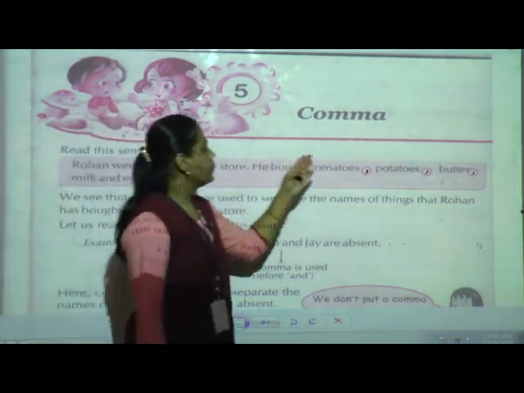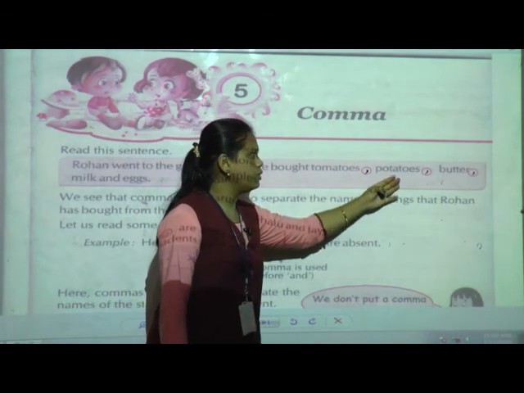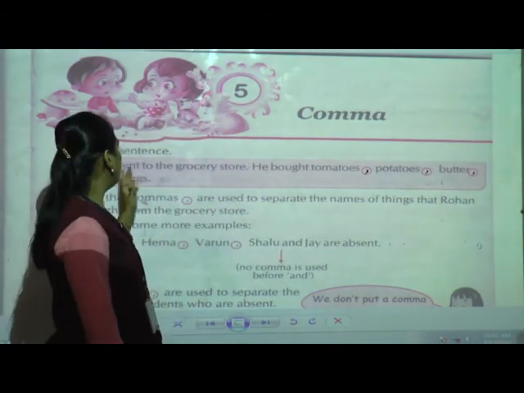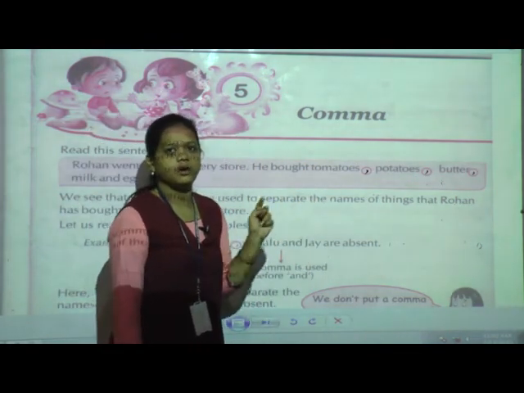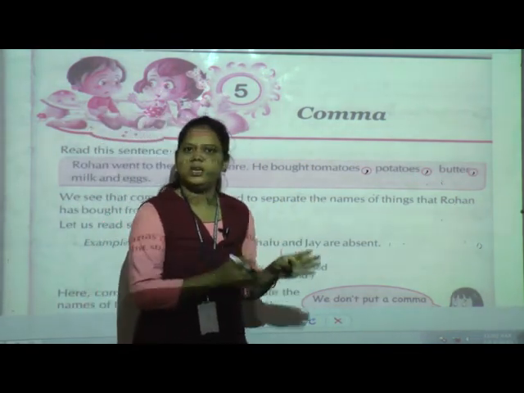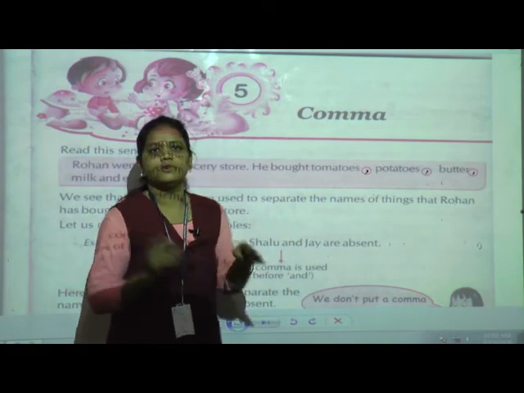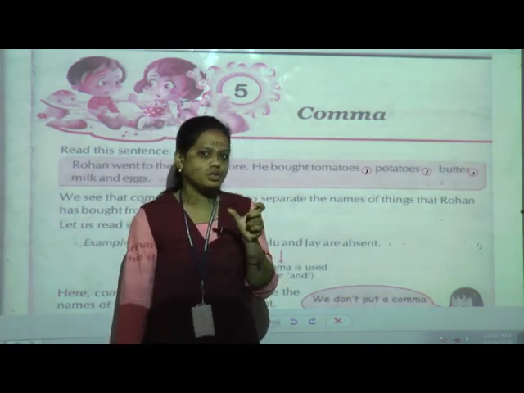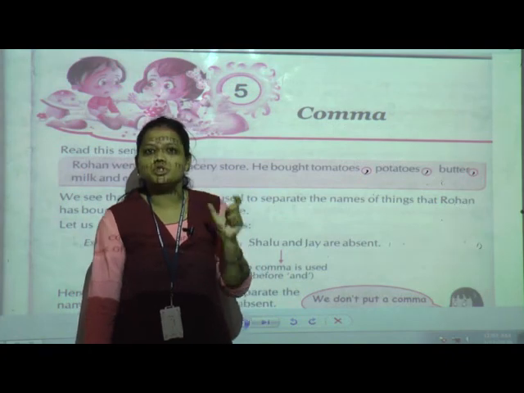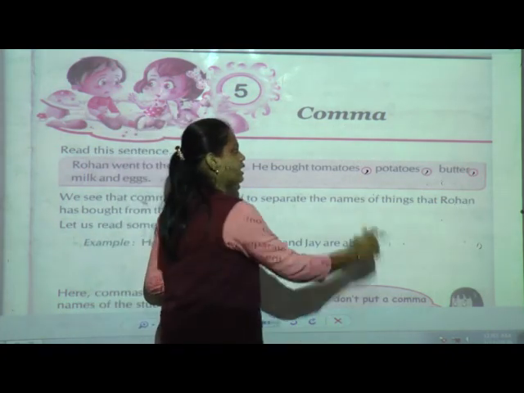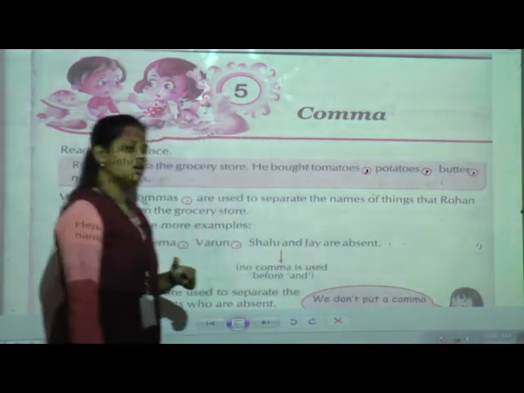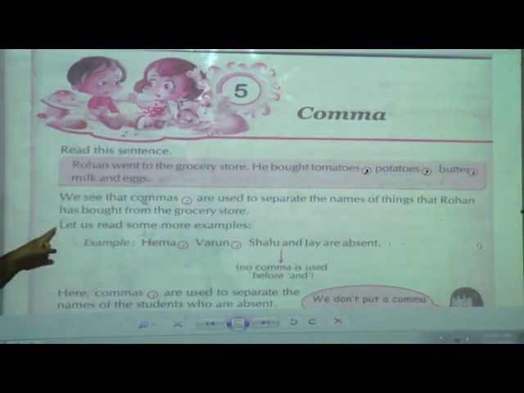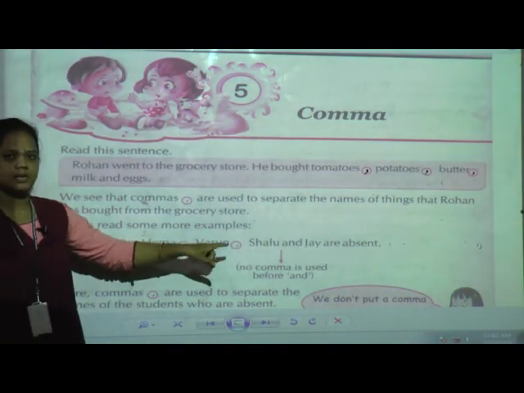Which are they? Tomatoes, potatoes, butter, milk and eggs. So while forming the sentence, we have to separate the things. Whenever we separate things, we use a punctuation mark. Which punctuation mark? That is the comma.